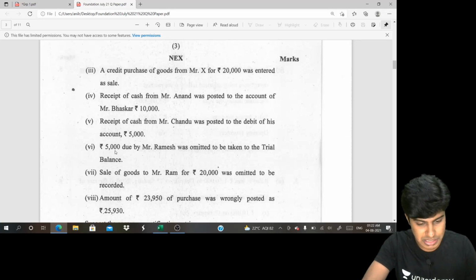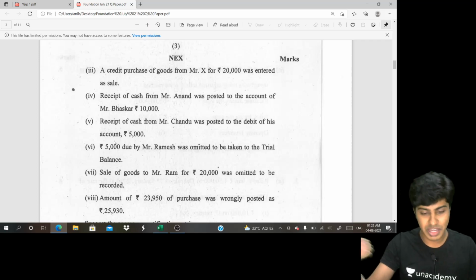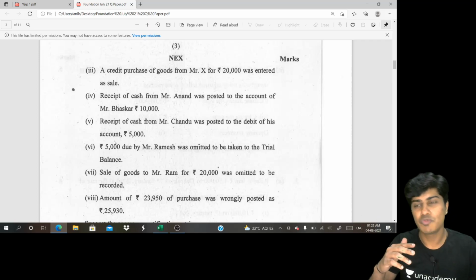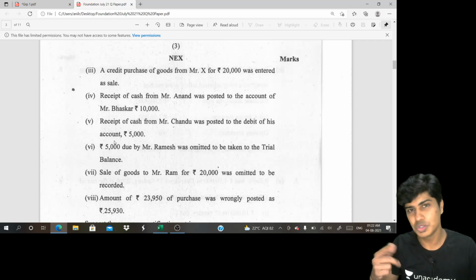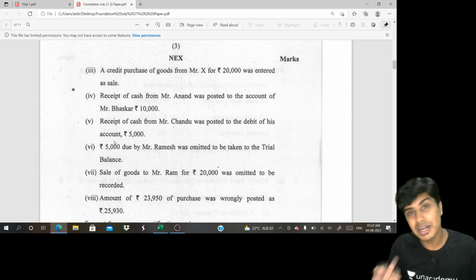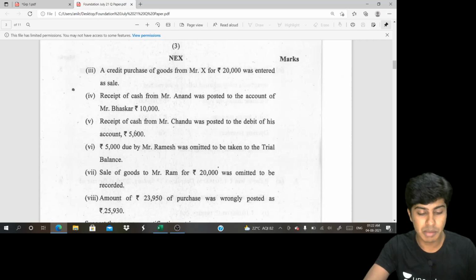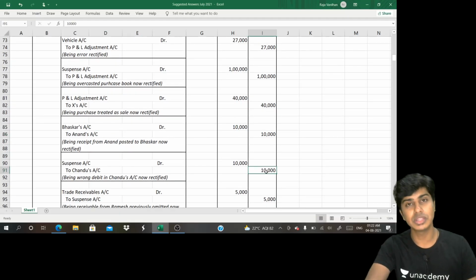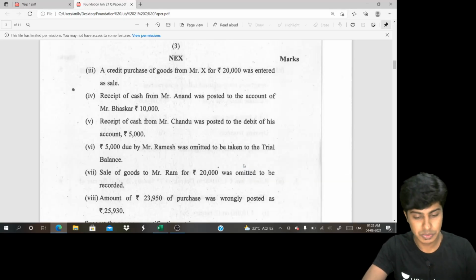Then we have with us number 5. Receipt of cash from Mr. Chandu was posted to the debit of his account. Mr. Chandu gave cash. We should give him credit, isn't it? But we wrongly debited him. So firstly, the credit was not given. So we should credit. Wrong debit was given. To reverse that again credit. So we should give double credit to Mr. Chandu now. So that will be amount of 5,000 into 10,000. Have a look. We will give double credit to Chandu 10,000 and debit will be suspense account.